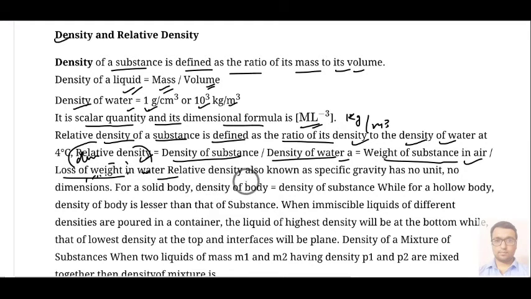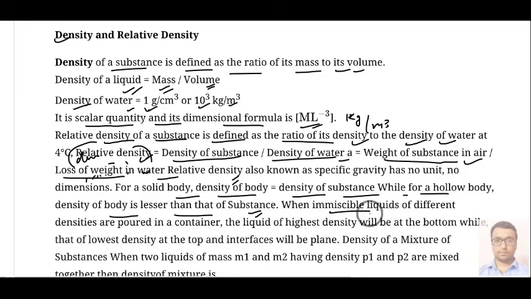This formula gives you the specific gravity condition. For a solid body, the density of the body is equal to the density of the substance, while for a hollow body, the density of the body is lesser than that of the substance.